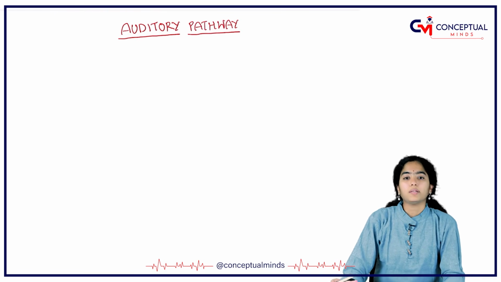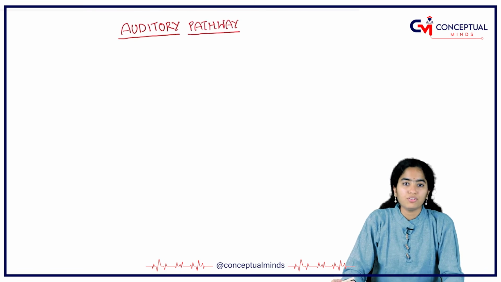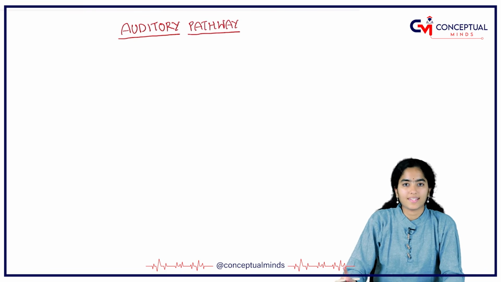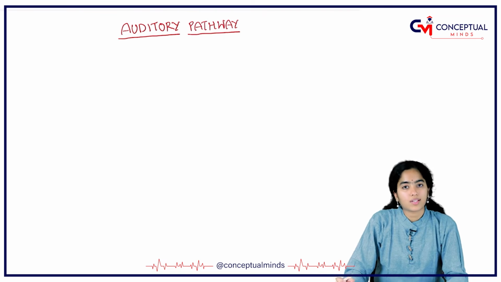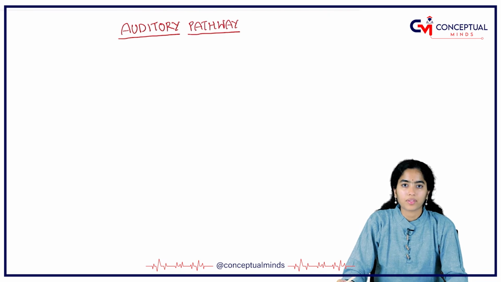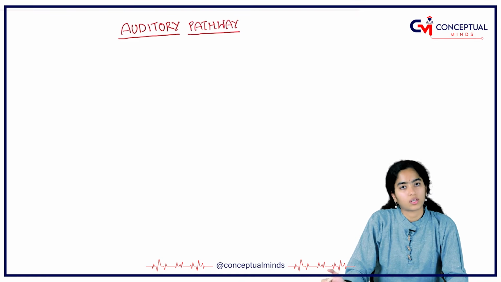Now, the auditory pathway is learnt by a very famous mnemonic called as E. coli ma. Okay, before we learn about E. coli ma, tell me, from where does the auditory pathway begin? It begins from the organ of Corti in the basilar membrane, which is in the cochlea.